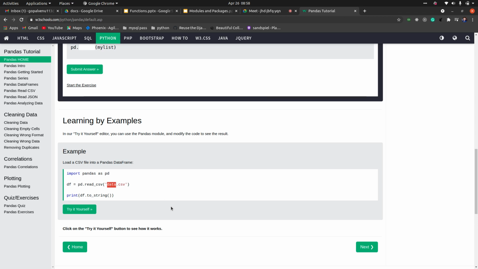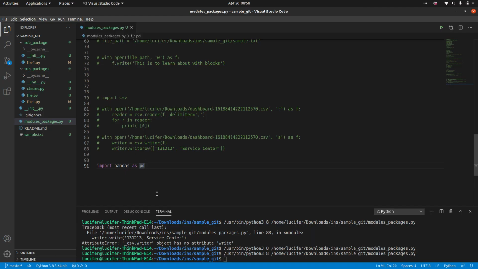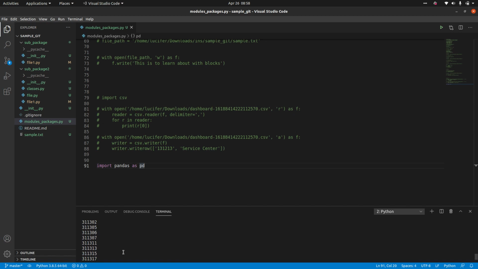Okay, you can do all the operations in a data frame. Why is pandas much more efficient? Because it will not read each and every line from the CSV file like this. It will convert the whole CSV into a tabular form itself and store it in a tabular matrix form, so that it can directly fetch the values and work much more efficiently, rather than reading each row and each value in that row.